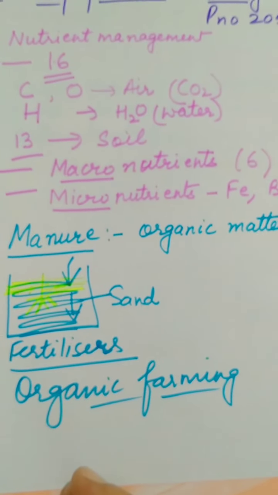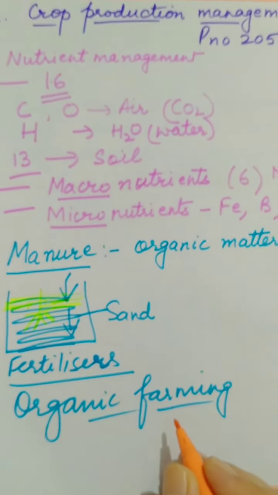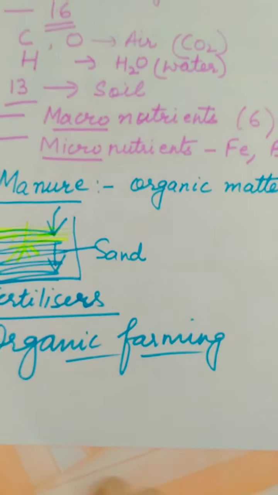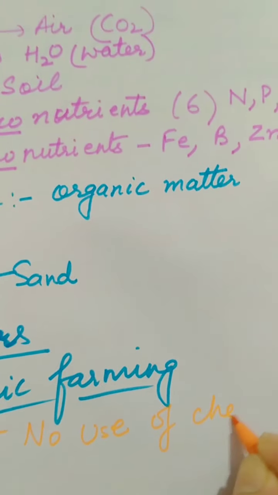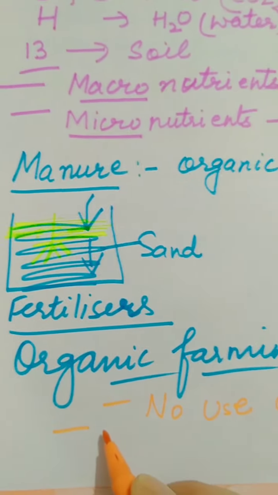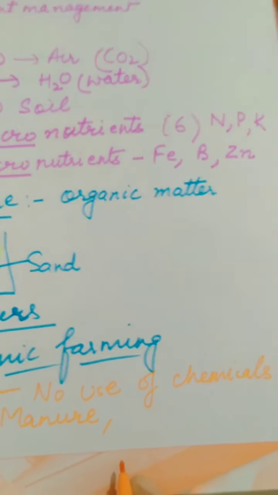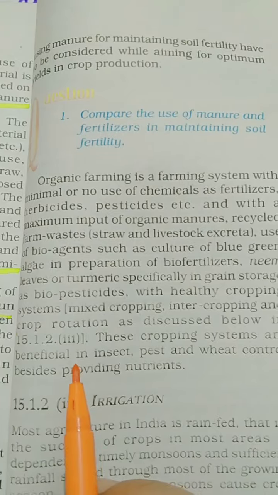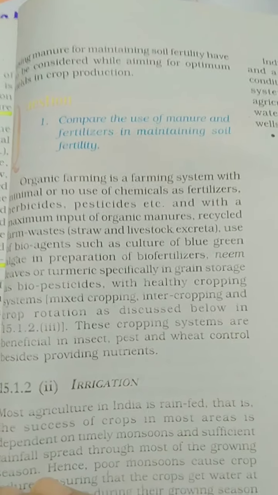organic tea, organic vegetables, right? What is organic farming? In organic farming, there is minimum use of chemicals, or you can say no use of chemicals. Instead of that, there is more and more use of manure. Now to kill pests and insects, instead of using chemicals, certain plants are grown which destroy the pests and insects.